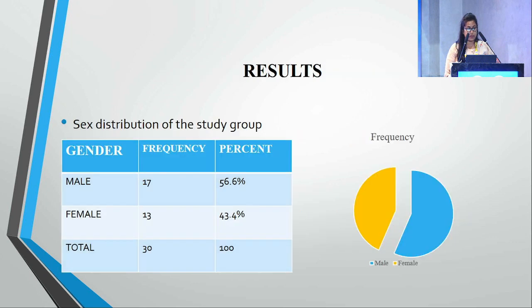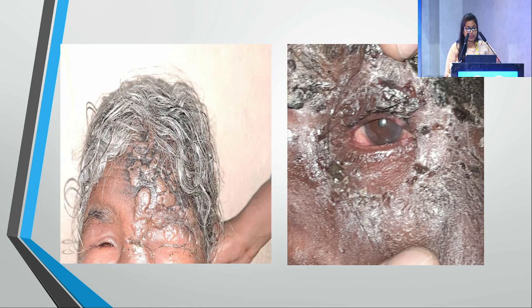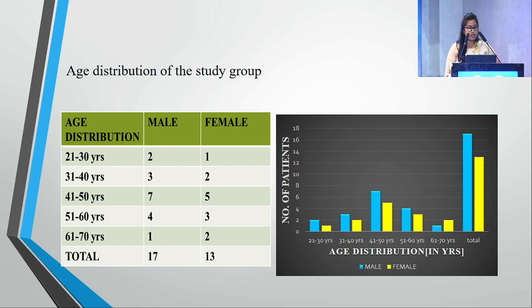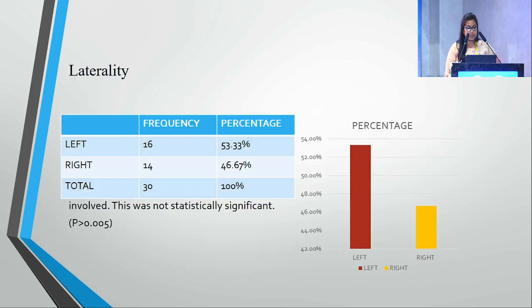Examination included external inspection, visual acuity, visual field, extraocular involvement, pupillary responses, fundoscopy, intraocular pressure, anterior chamber, slit lamp examination, and corneal examination. These are my results, in which the sex distribution of the study group shows males 17, females 13. These are the pictures which I have found in my study group. This is the age distribution of the study group, in which the 41 to 50 year age group had the most common findings. This is laterality, in which left is more common than right but is not statistically significant.